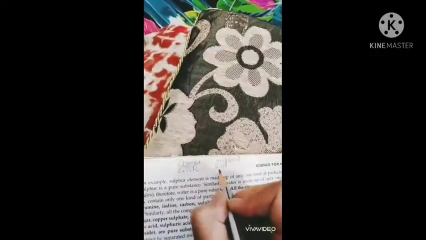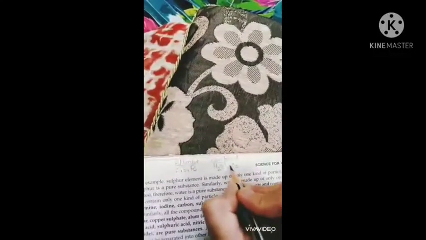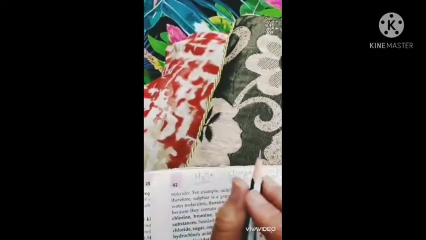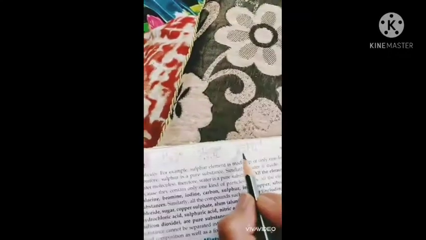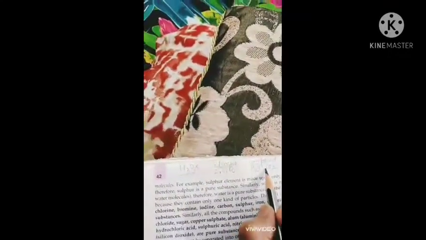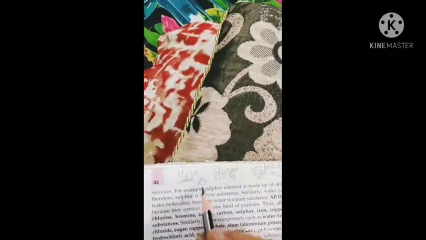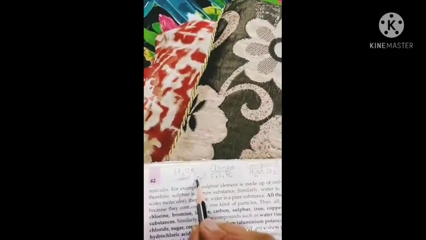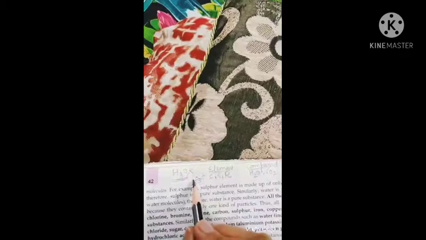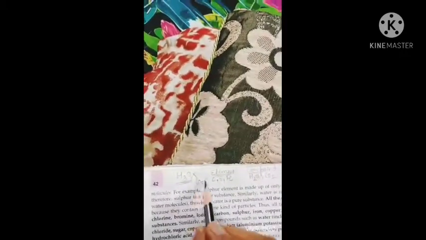Same with carbon dioxide, CO2, 1 C and 2 O. If I write H3O, this is absolutely not water, because it does not have the exact formula, that is H2O. It is not in a fixed proportion. And if I write CO3, this is known as carbonate, and this is also not carbon dioxide, because here two atoms of oxygen should be there with one atom of carbon, then only it will form CO2 gas, that means carbon dioxide.